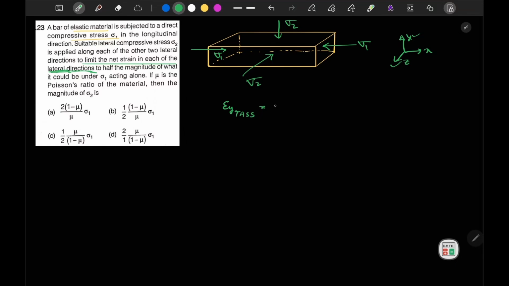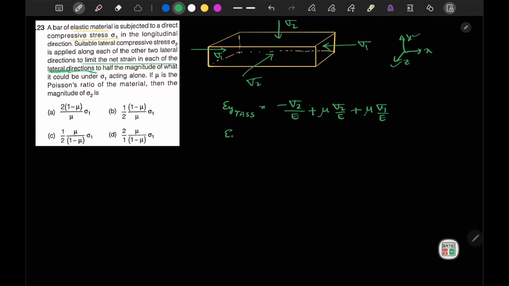In this case, the strain is negative of sigma 2 by E, or since all stresses are negative, I can write it as sigma 2 by E minus mu times sigma 2 by E. Now this should become plus, and here again plus sigma 1 by E. Earlier it should be minus, but since sigma 1 and sigma 2 here are negative, this will become positive.